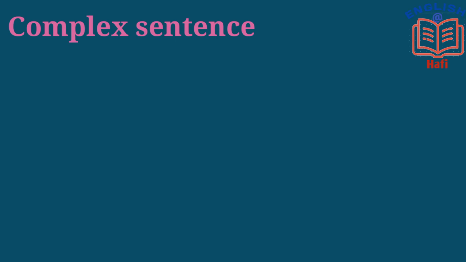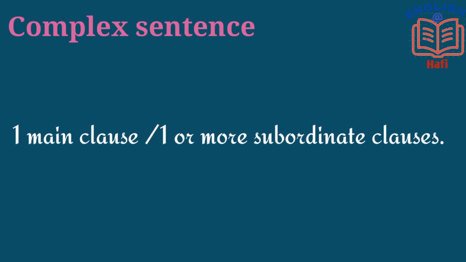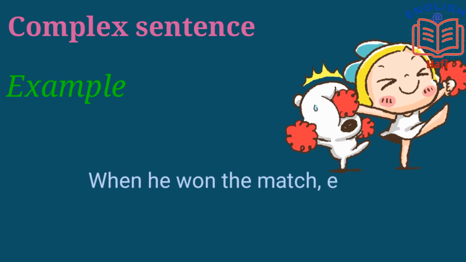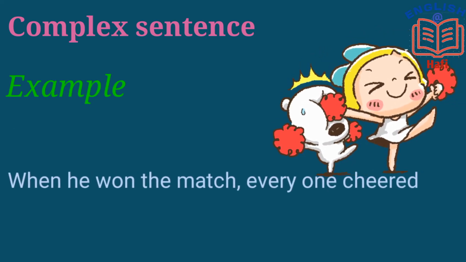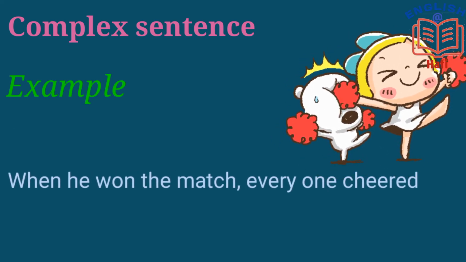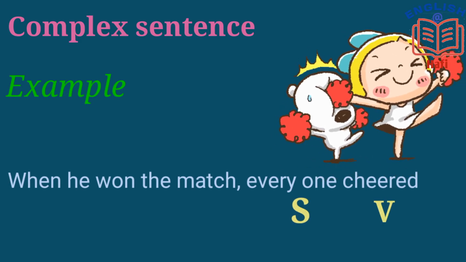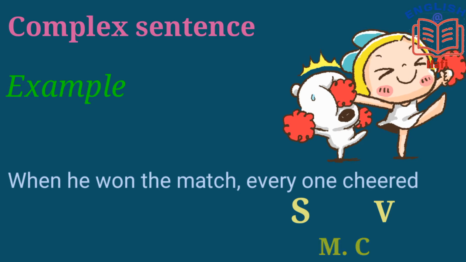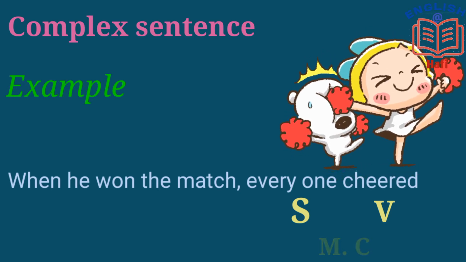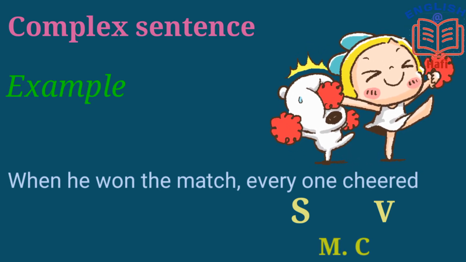What is a complex sentence? It contains one main clause and one or more subordinate clauses. For example, when he won the match, everyone cheered. Everyone is the subject, cheered is the verb, and it becomes an independent clause because it expresses a complete thought.